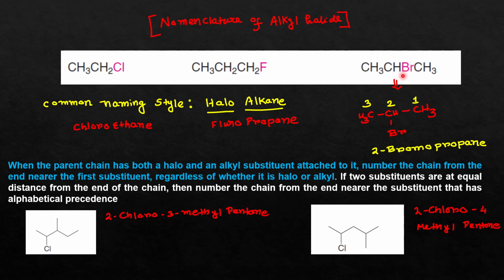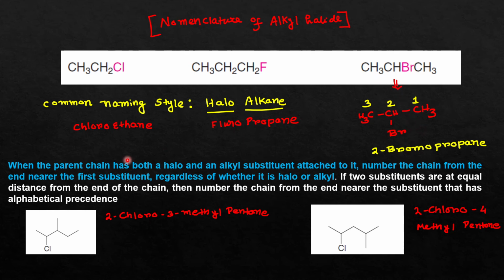Similarly, in this case, the halogen atom that is attached is bromine, but here one thing you need to consider is that this bromine atom is not attached with the terminal carbon atom. Instead, this bromine atom is attached with this middle carbon atom, and the position of this carbon atom is number 2, because this is your main chain. So that's why you also have to designate the position of this halogen atom. So 2-bromo, then as it has 3 carbon atoms, 2-bromopropane.